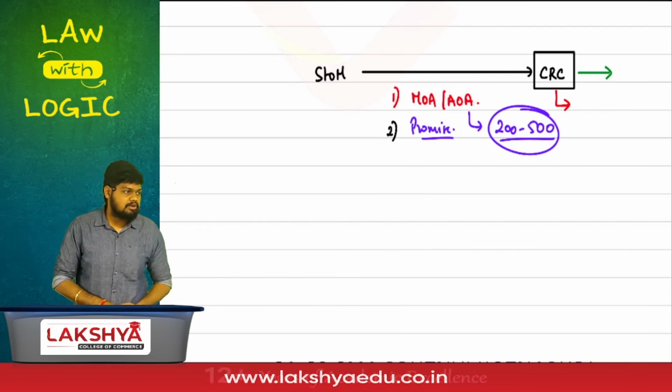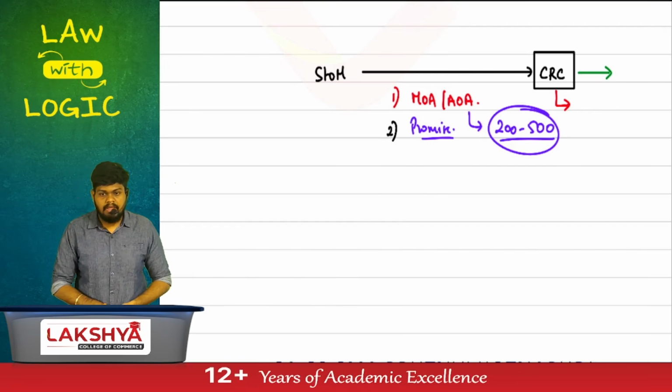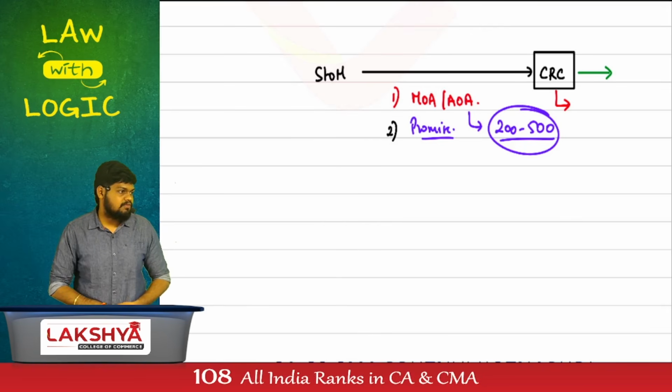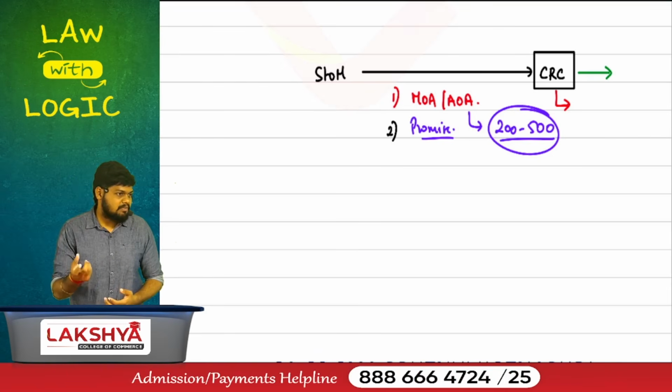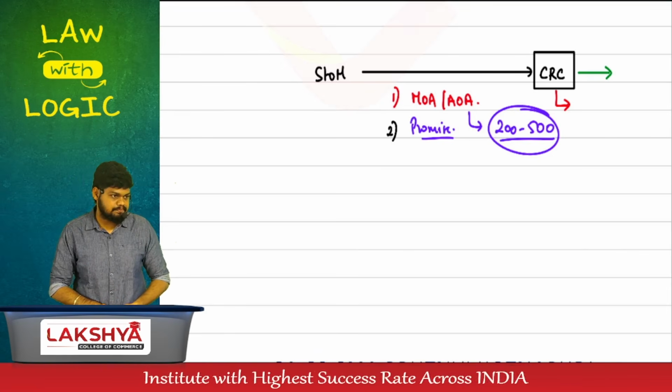Then the CRC states that I want a promise made from your side. Make a promise that the documents submitted are correct. Make a promise that you have complied with all the provisions of the Companies Act. I cannot sit down and check everything. Make a promise. That layman language promise is technically called a declaration.